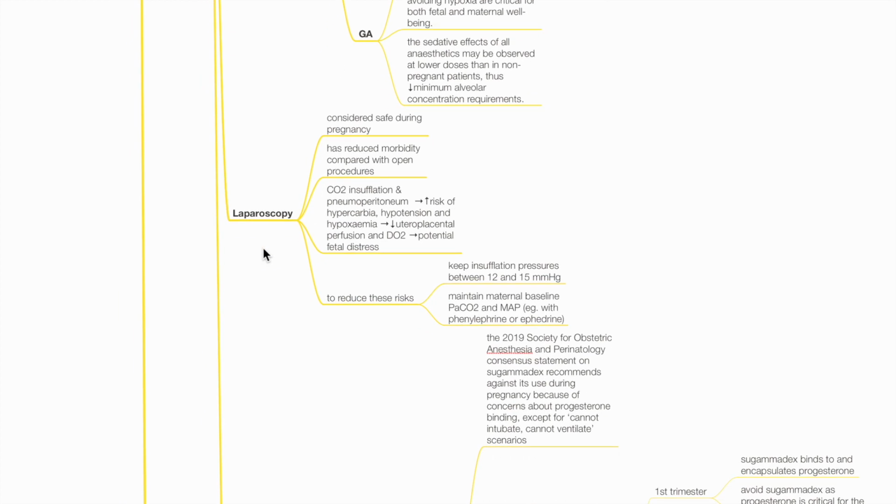Laparoscopy. This is considered safe during pregnancy. Laparoscopy has reduced morbidity compared with open procedures. CO2 insufflation and pneumoperitoneum may lead to increased risk of hypercarbia, hypotension, and hypoxemia, which may reduce utero-placental blood flow, DO2, and may lead to fetal distress. To reduce these risks, keep insufflation pressures between 12 and 15 mmHg and maintain maternal baseline PaCO2 and MAP.